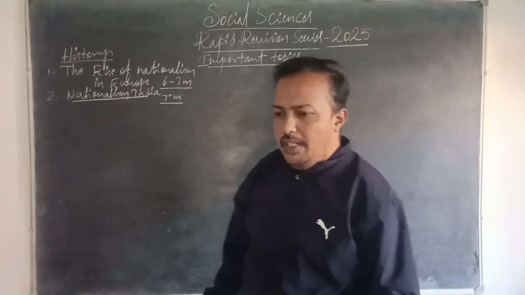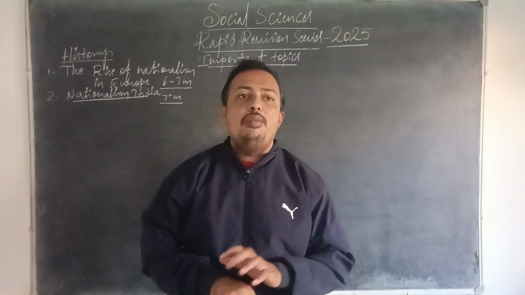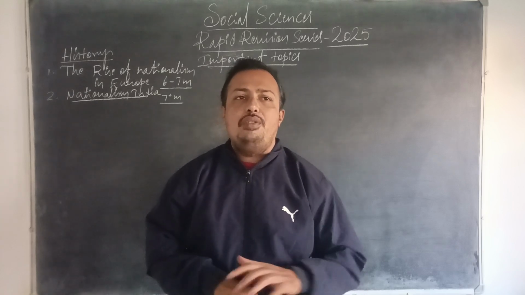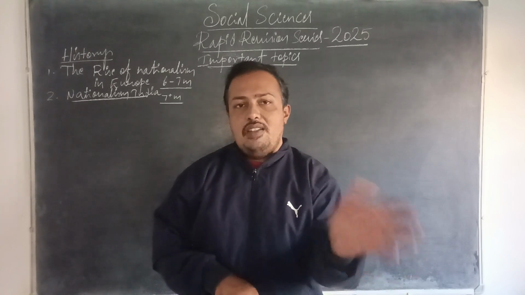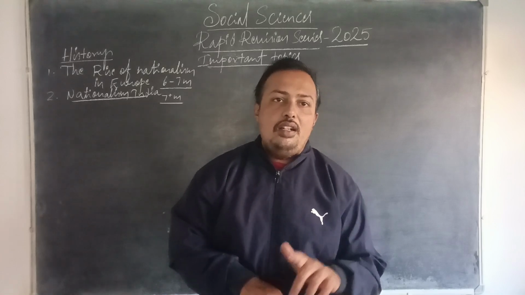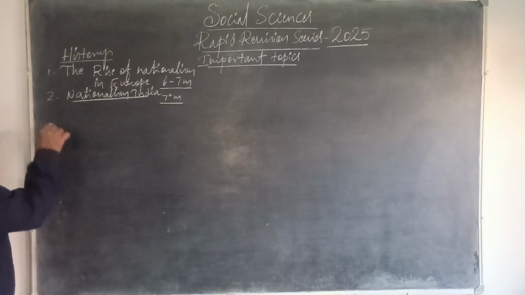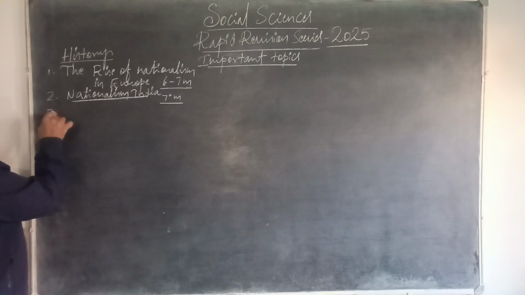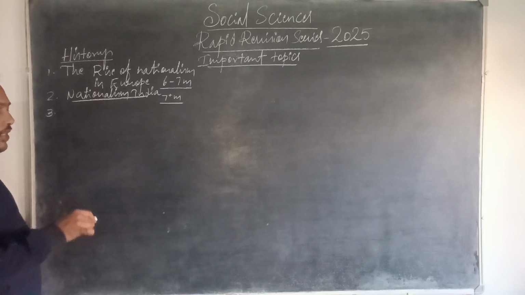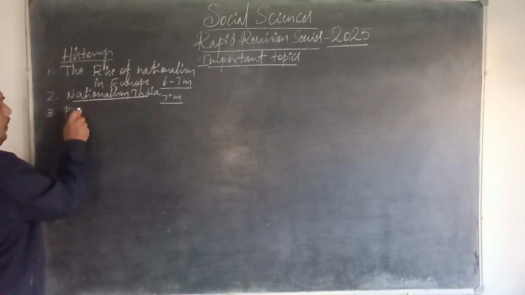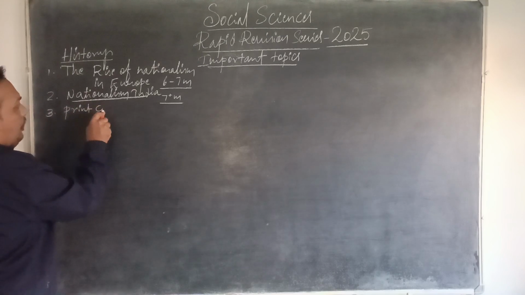Chapter 3, The Making of a Global World, is also important for 2 marks questions. In the marathon series I will speak about it. And the last chapter of your history, Print Culture and the Modern World, carries another 3 marks, and picture study questions are expected from this chapter.